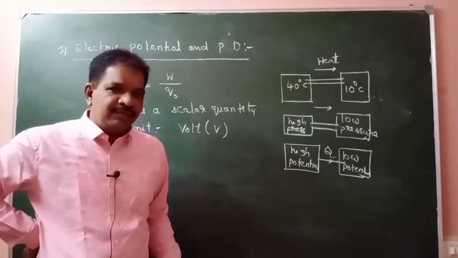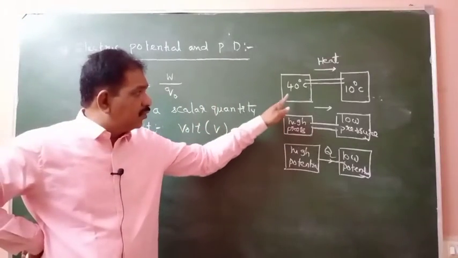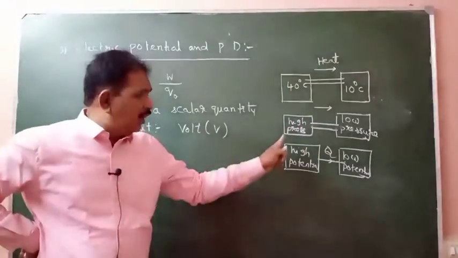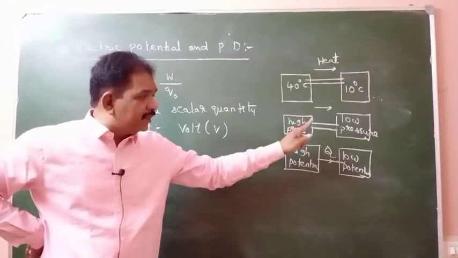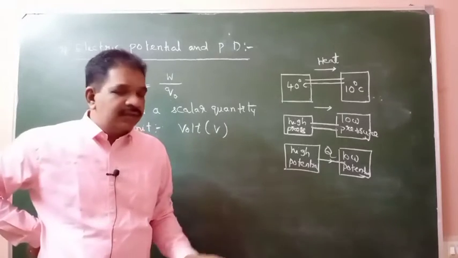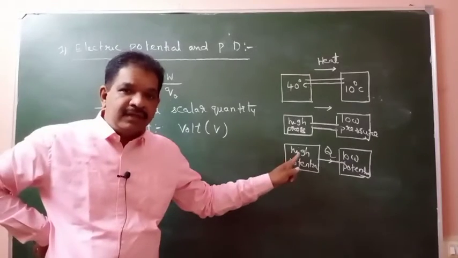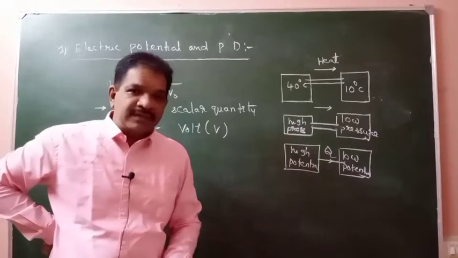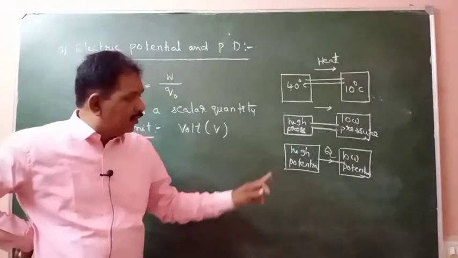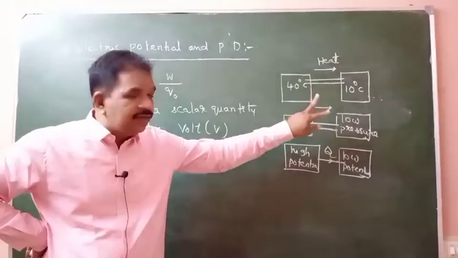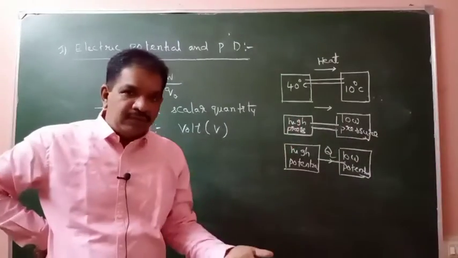So what is the role of temperature in heat? What is the role of pressure in hydrostatics? Same role it will play by the potential in electrostatics. Here temperature difference is there, heat will flow.